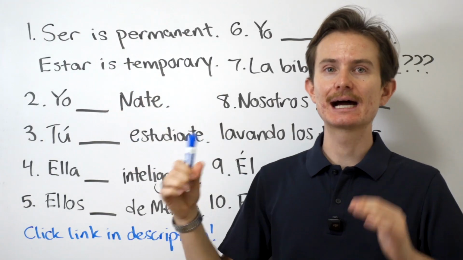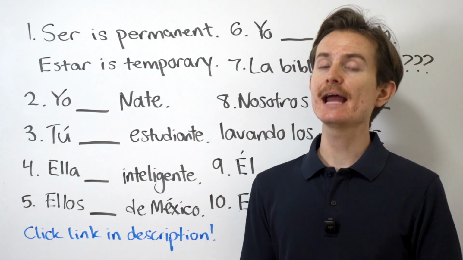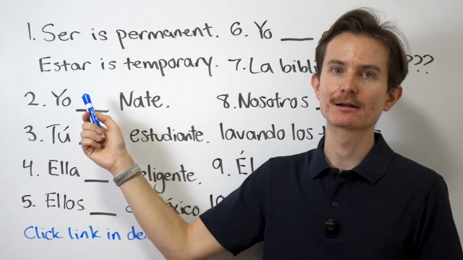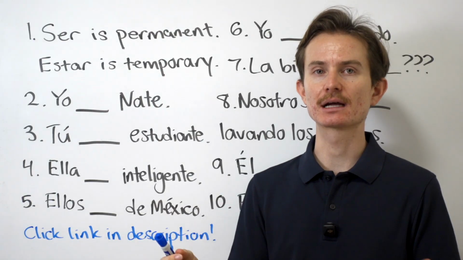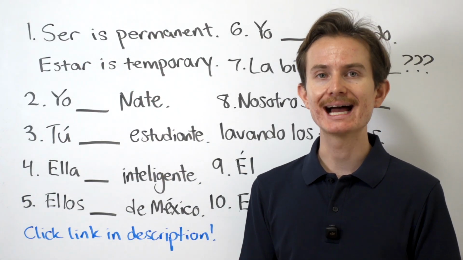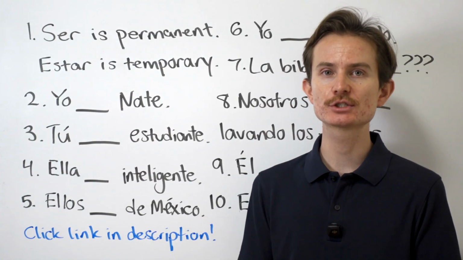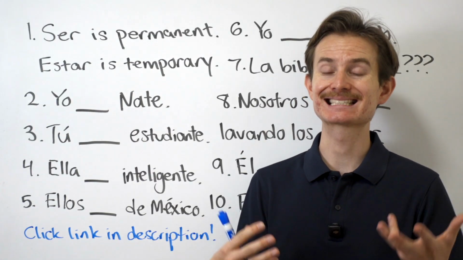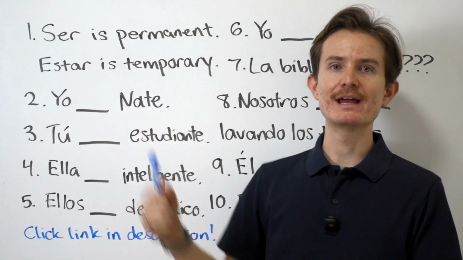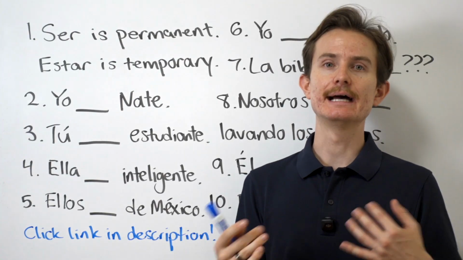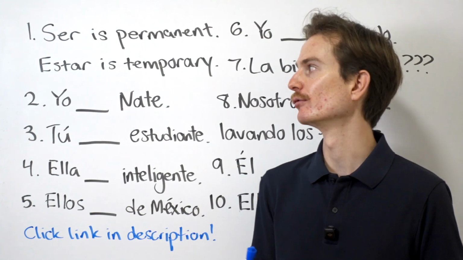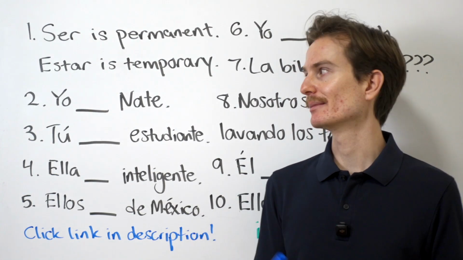Remember, ser and estar both mean to be. Today, we're only going to take a look at the present tense conjugations of the verbs ser and estar. So, the present tense conjugations for ser are soy, eres, es, somos, and son. We also have sois, which is used in Spain. It is coming from Castellano. However, I typically do not teach the vosotros form. For estar, we have estoy, estás, está, estamos, and están. In Spain, we also have estáis for vosotros. So, let's take a look at some examples.